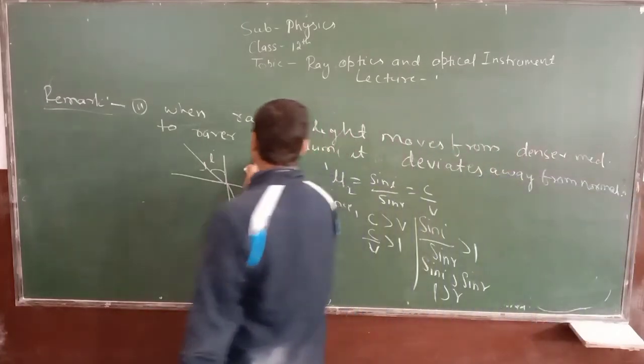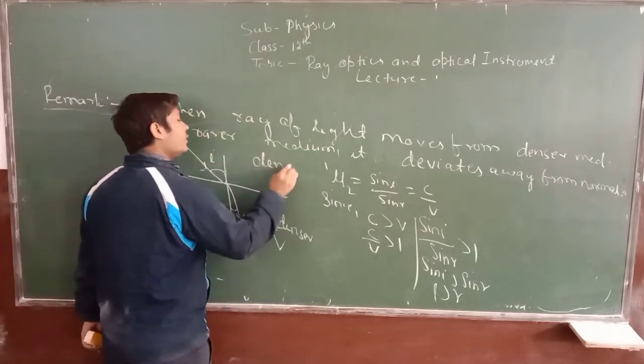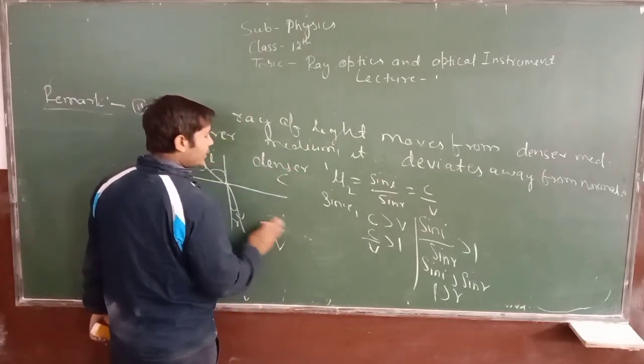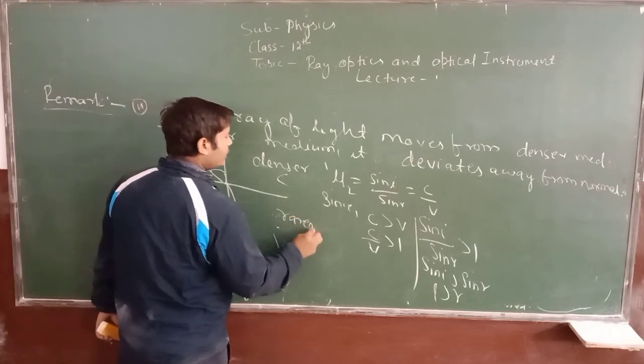Means let us suppose it is denser medium and it is rarer medium.